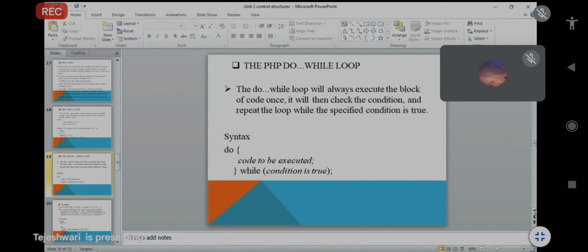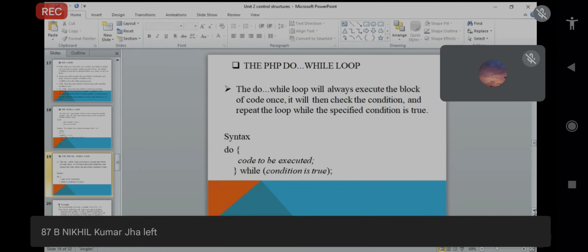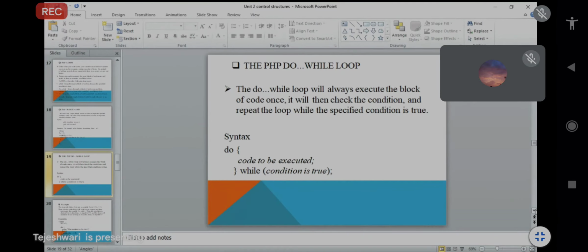So next one is the PHP do while loop. A do while loop will always execute the block of code once, and it will then check the condition and repeat the loop while the specified condition is true. Means first you do the things mentioned here, that code will be executed, so that means do.